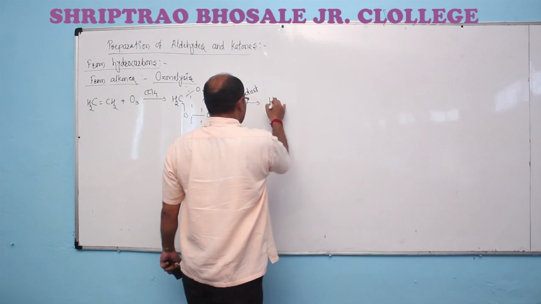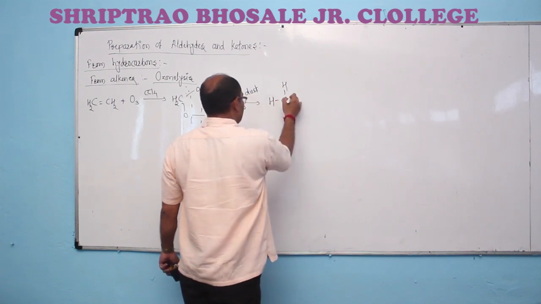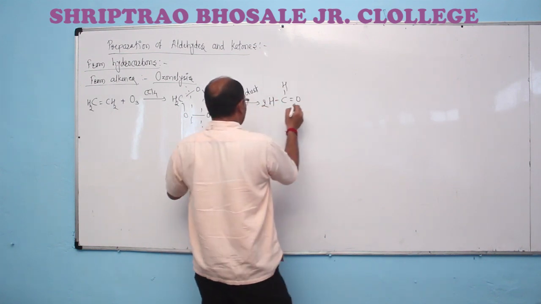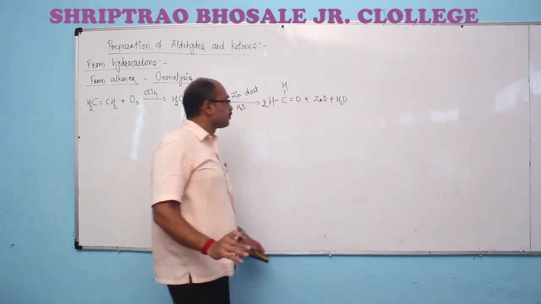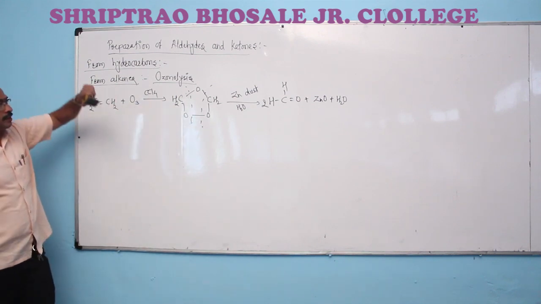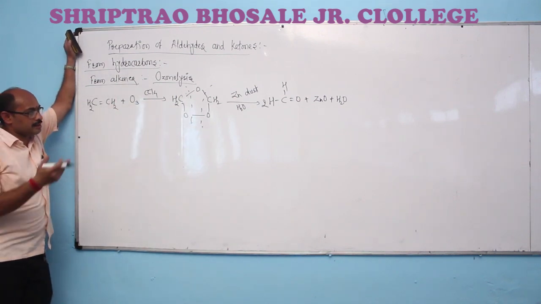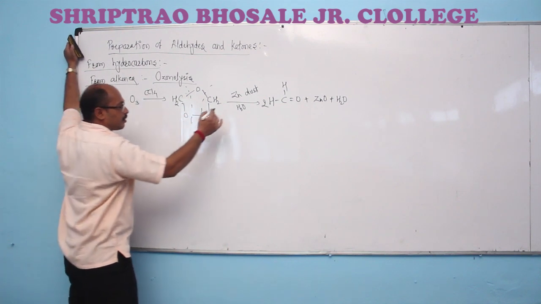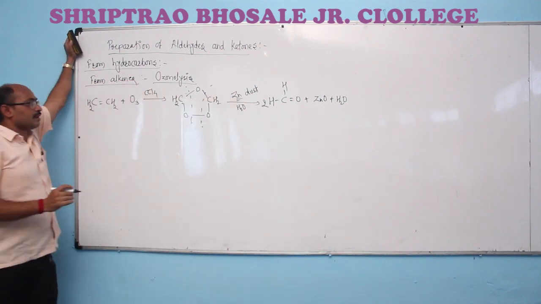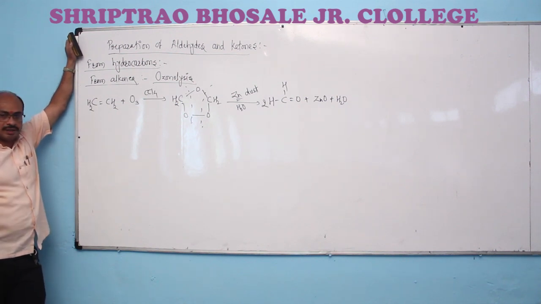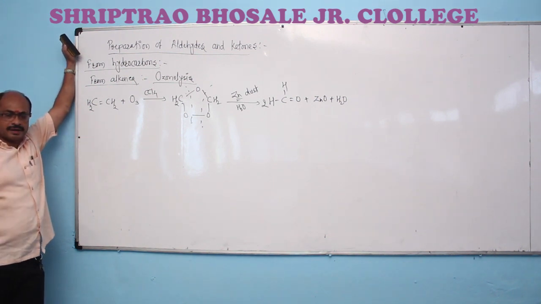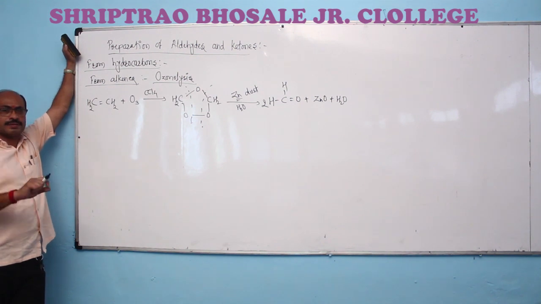For example, two molecules of HCHO plus zinc oxide plus water. The zinc dust is useful to prevent the formation of hydrogen peroxide, which is a side component in this reaction. This ozonolysis reaction is useful for preparation of aldehydes. Two or more identical or different aldehydes are prepared, or an aldehyde and a ketone are prepared.